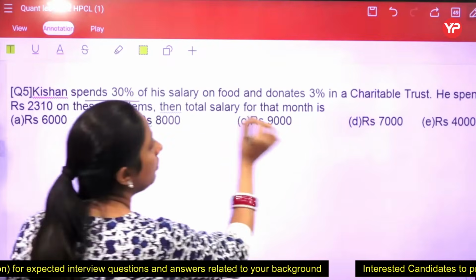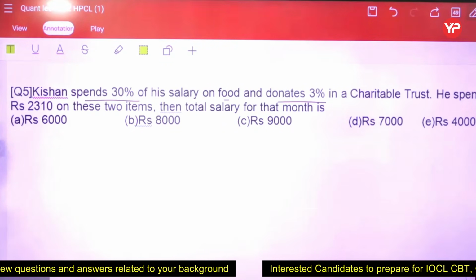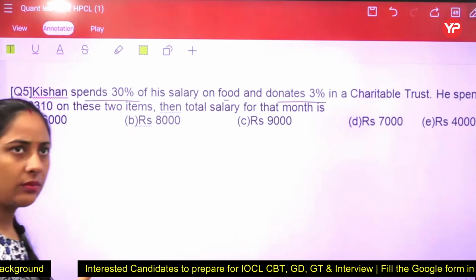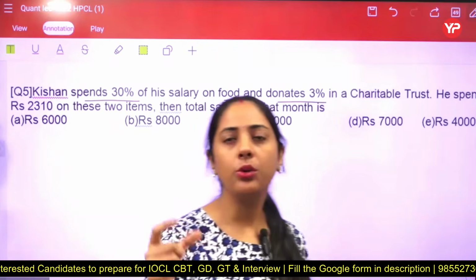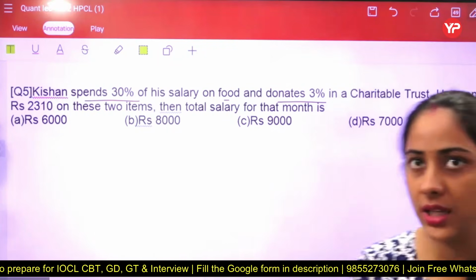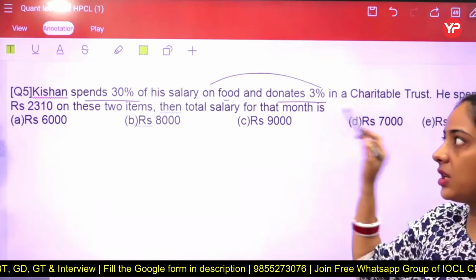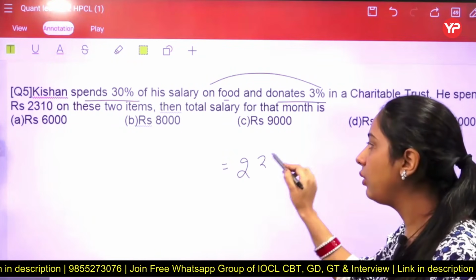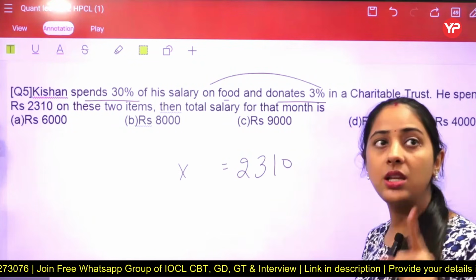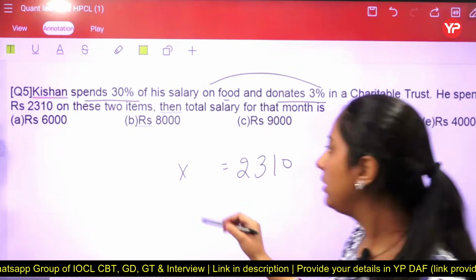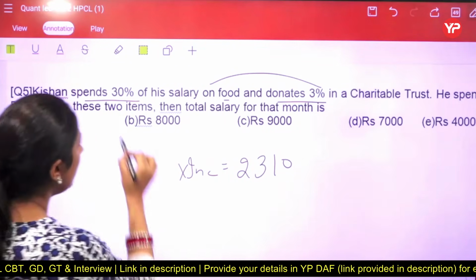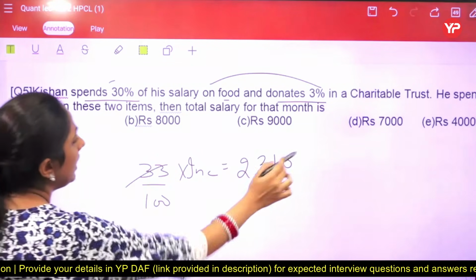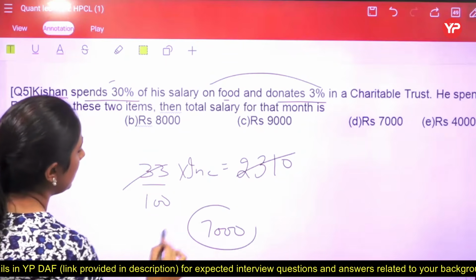Kishan spends 30% on food and donate 3% in a trust, and now he spends this particular amount. Find the total salary. This is from the type number 1 ना. क्यों? क्योंकि यहाँ पे कोई rest, balance, remaining word use नहीं है. So these are the two expenses of Kishan, and we have expense in the form of rupees. So what we have to do? We just have to apply the expense percentage here, not saving. ठीक है? And on income, the percentage is 30 plus 3, that is 33%, and applying that one we come to know that income is 7,000.